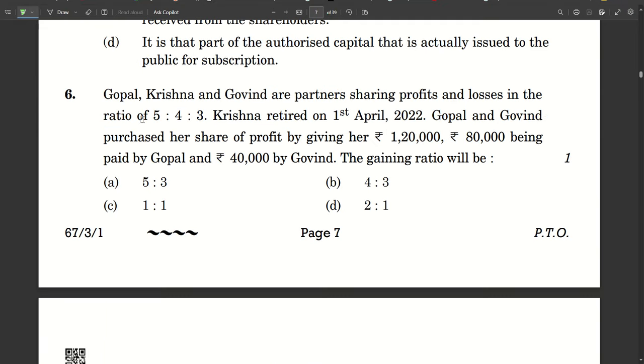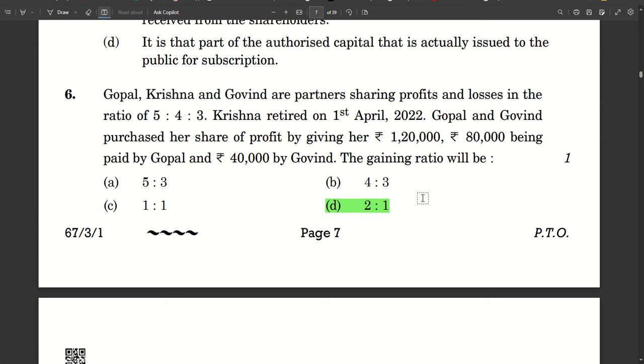Question number 6. Gopal, Krishna and Govind are partners sharing profits and losses in the ratio 5 is to 4 is to 3. Krishna retired on 1st April 2022. Gopal and Govind purchased her share of profit by giving her 1,20,000 rupees, 80,000 being paid by Gopal and 40,000 by Govind. So the gaining ratio will be, now this purchase price which they have paid, that only becomes their gaining ratio. So 80,000 is to 40,000, which is 8 is to 4, which is 2 is to 1. So option D is your answer.